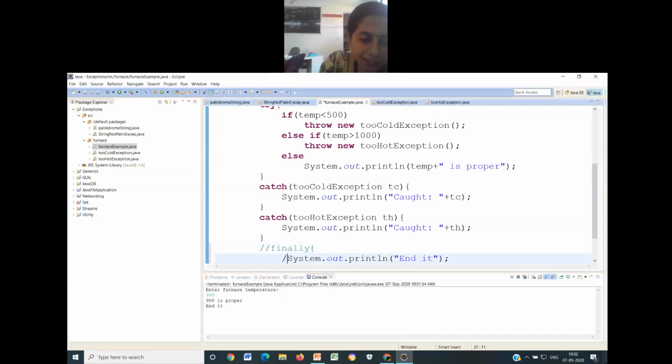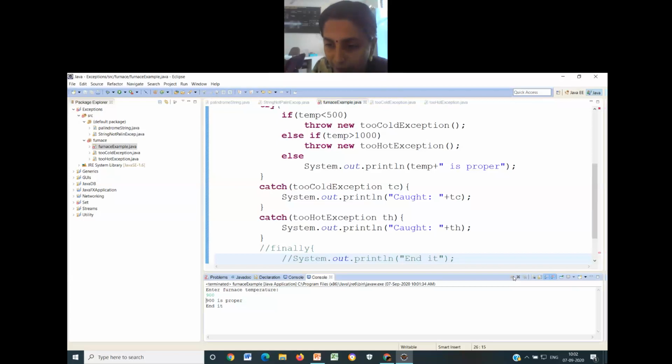If you comment out the catch block, the exception that is encountered will never be caught, and abruptly it will end the program running. In the next class, when I take up more examples, I'll show you that soon after the exception is encountered, I would do something else also. Since I have caught that exception, that something else will also be running. That kind of examples I'll be taking in the next class.